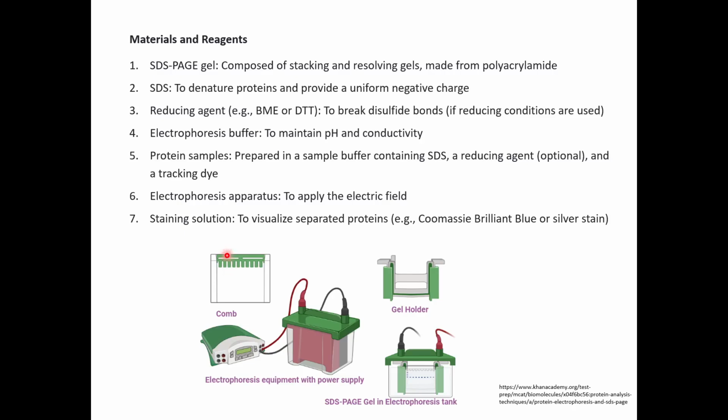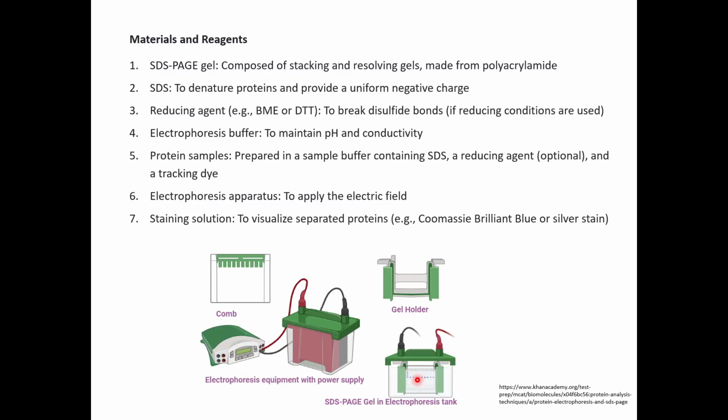So the comb helps create wells for the sample loading, and once it polymerizes, you put it in the gel holder. This is the gel holder which has electrodes attached to it, and then you put it in the buffer tank, and you attach the electrodes and attach it to the power pack. Then you run it and you can see your samples running from your cathode to anode.